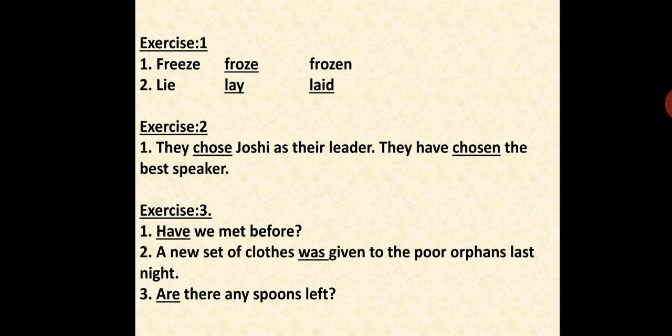See, a new set of clothes. The word "set" is used. A new set of clothes. I did not say "new clothes were given." No, a new set of clothes. So "set" becomes one, isn't it? So you have to use the verb "was" there. A new set of clothes was given to the poor orphans last night.